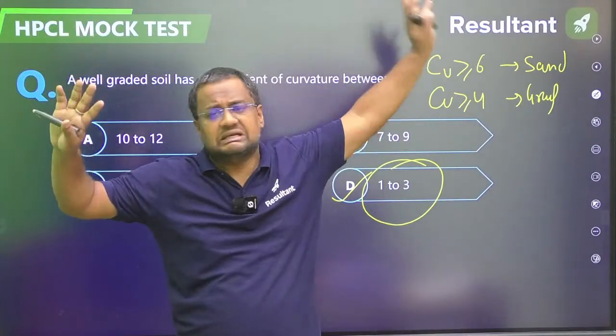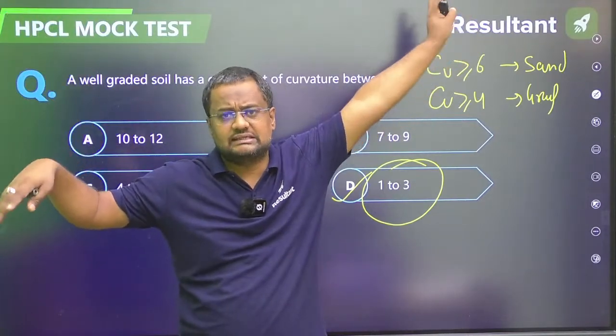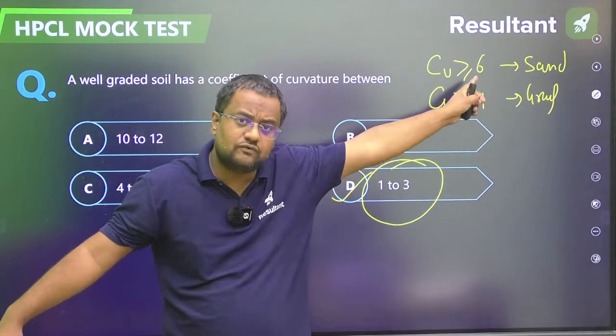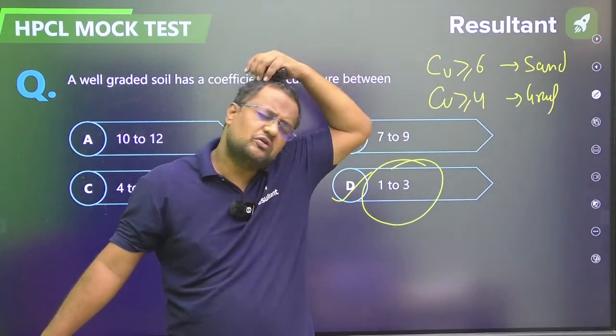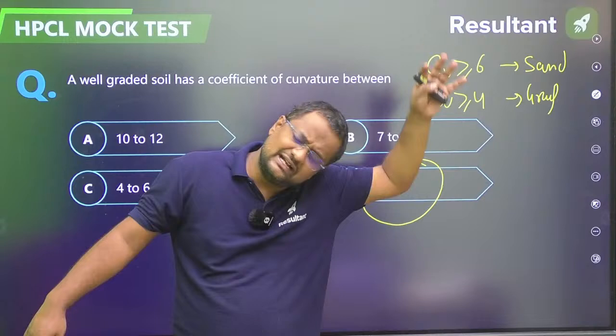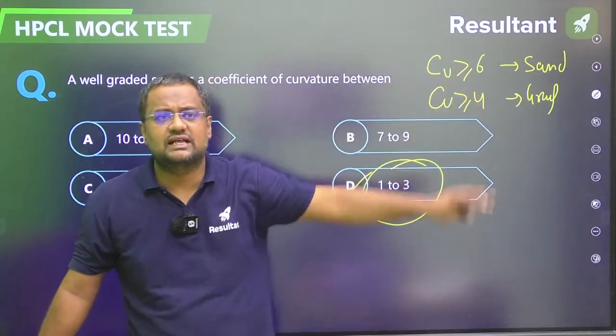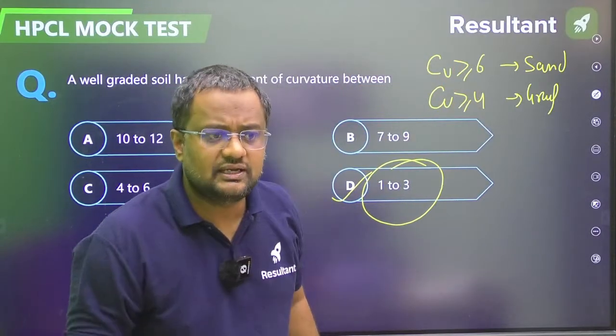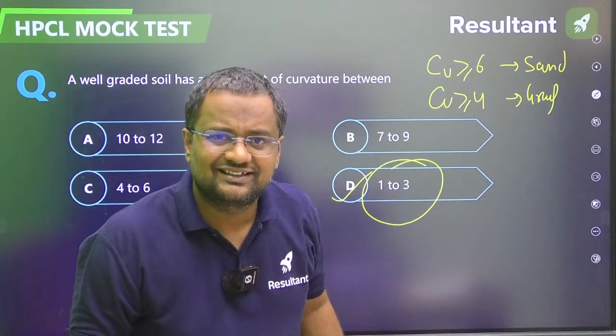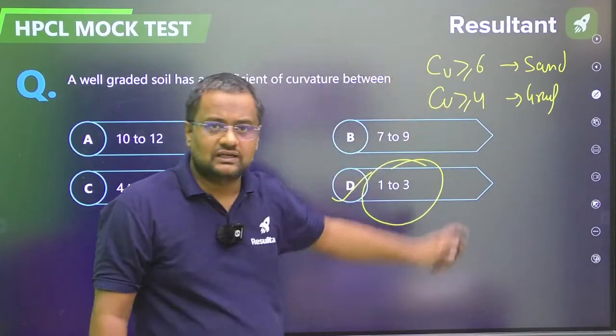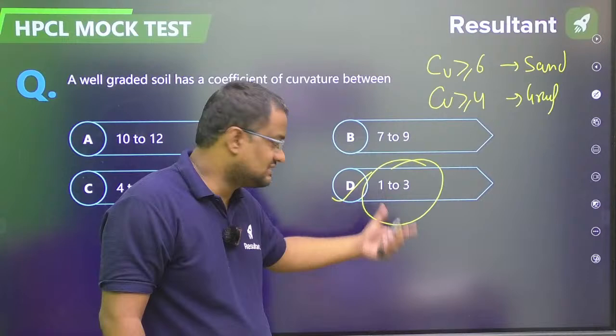7, 10, 20, 40, 80, 100, 200, 300. CU greater than 4 is well graded. Greater than 4 can be anything: 10, 20, 100, 500, 1000, 10,000. Anything, even a million. Greater, anything is well graded. But CC we are restricting.